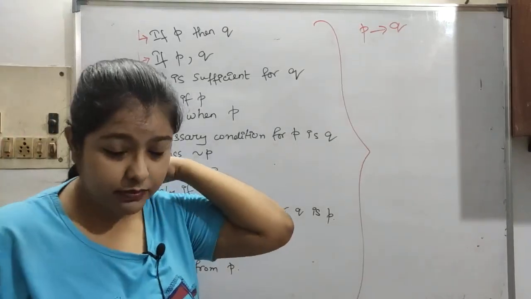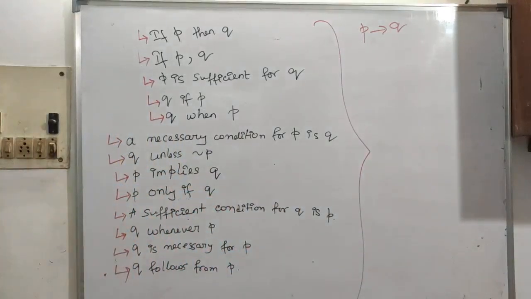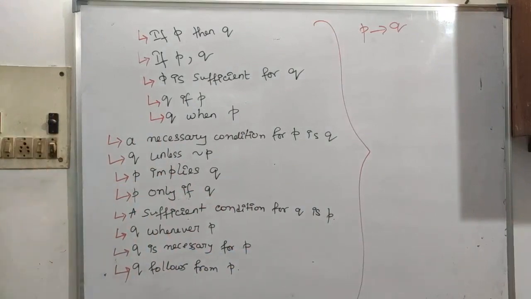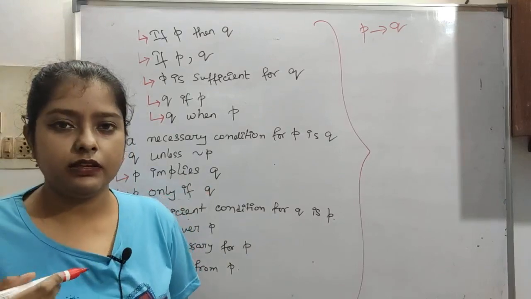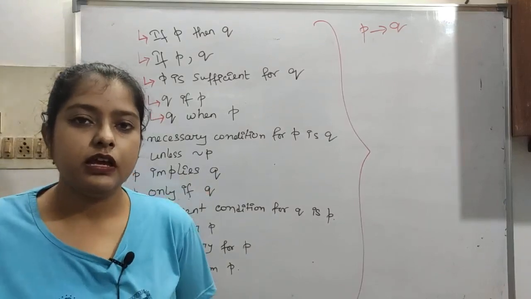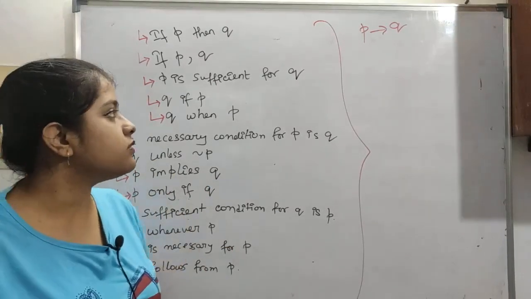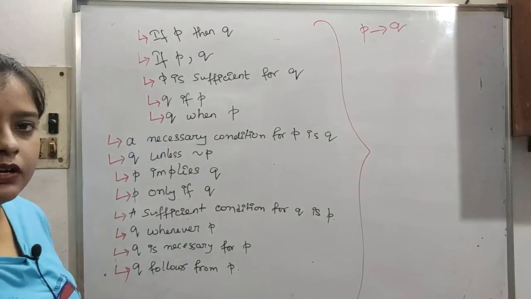Since I didn't prepare it, you can prepare, most of you prepare short notes as far as I know. Because in some questions it may not be given like P arrow Q and everything. That's the reason, it's better safe than sorry. So I have written it down. Don't just mug it up right now.